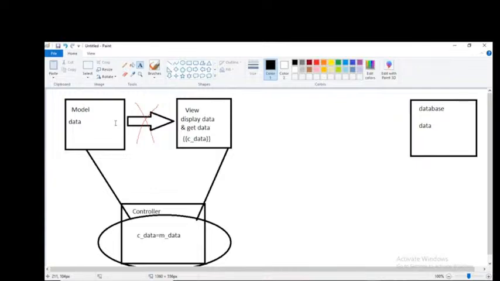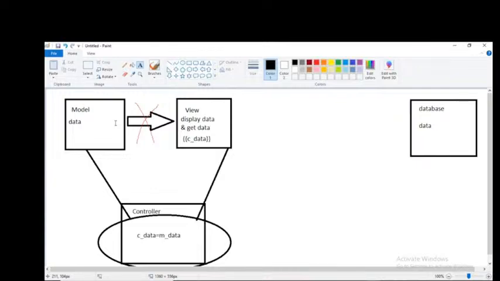So without connecting to the database, are you able to retrieve the data from it? Without dialing a number to your friend, are you able to speak with that person? Suppose you want to speak with me, without dialing my number, can you speak? No. So whenever you dial, what happens? We build a connection through air, so that we can speak through mobiles. Understanding it, everybody?